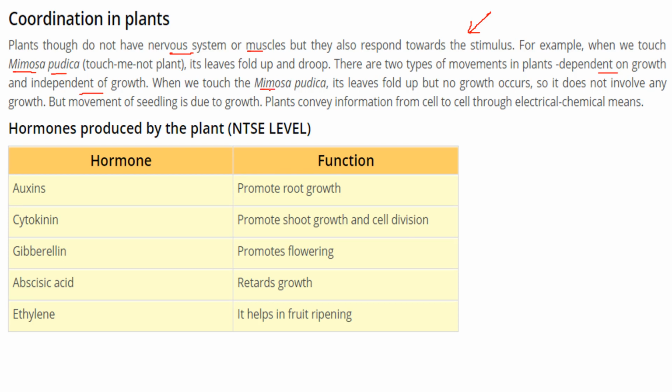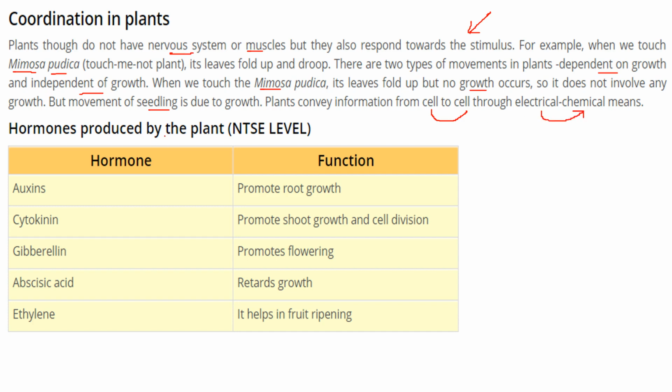When we touch this Mimosa pudica, its leaves fold but no growth occurs. That means it does not involve any growth, so it is independent of growth. But if you move a seedling, say a paddy seedling, then it grows because it is dependent on growth. Plants convey information from cell to cell through electrical and chemical means.